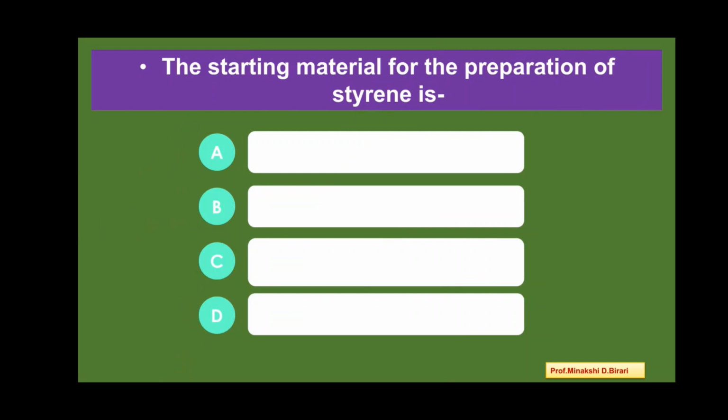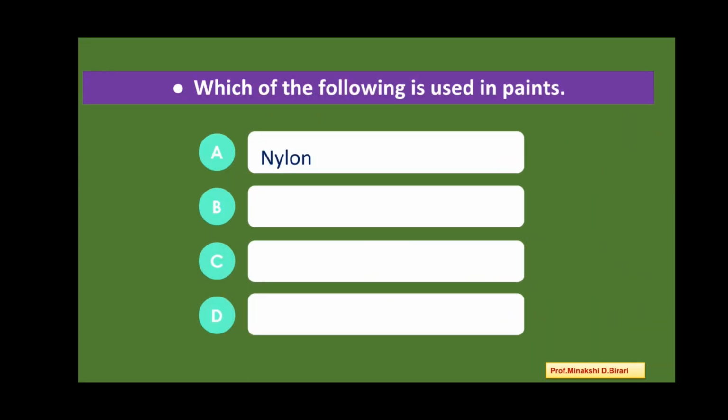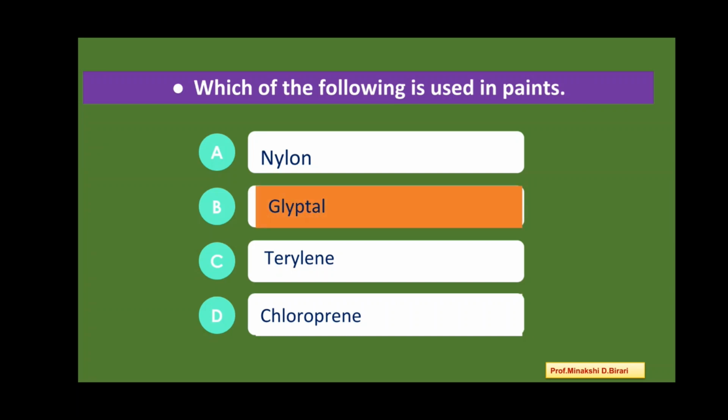Next question. The starting material for the preparation of styrene is ethane, ethene, ethyne and vinyl chloride. So the answer is ethyne. The starting material for the preparation of styrene is ethyne. Next question. Which of the following is used in paints? Option A, nylon. Option B, glyptal. Option C, terylene. Option D, chloroprene. So the answer is glyptal. It is used in paints.